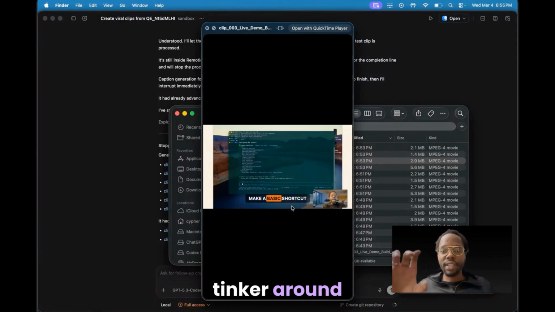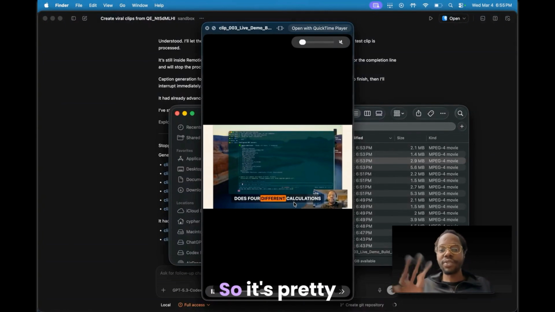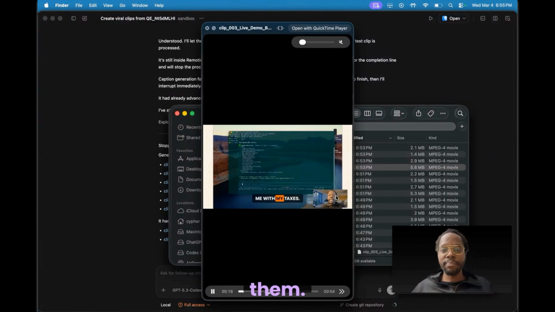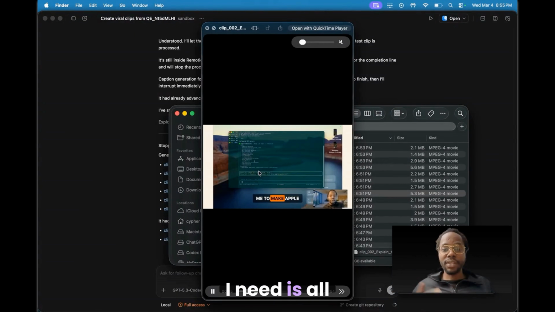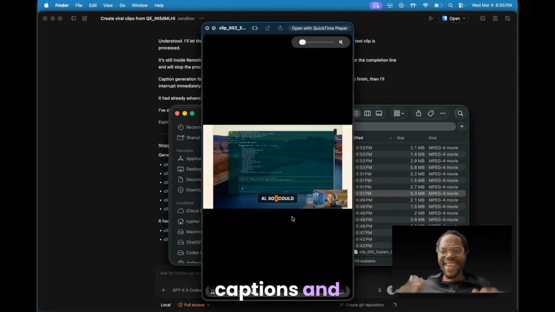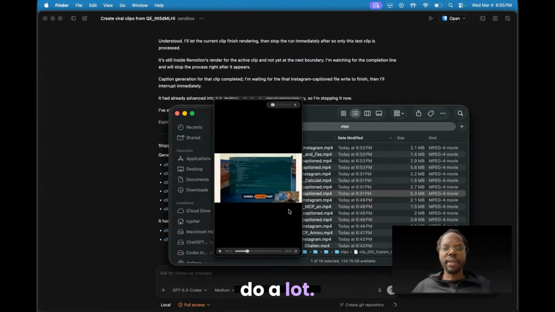And I had to tinker around to get the placement of the captions and the size and everything. So it's pretty much universal how people would like to have them. And every single clip that I need is all formatted and it has the captions. And, just within a few minutes, the skill can really do a lot.